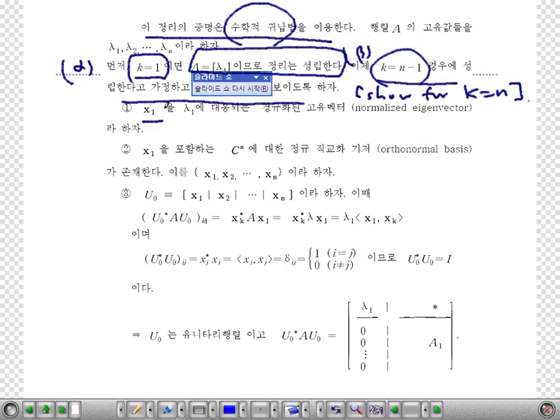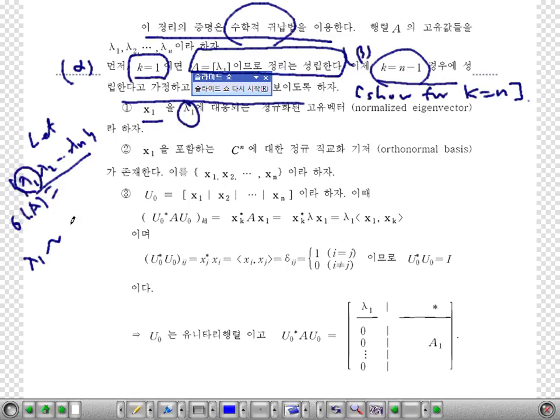We start with the first eigenvalue. Let lambda 1, lambda 2, up to lambda n be the set of eigenvalues of A. Then we just give an ordering here, so let's have these ordered eigenvalues of A. Let's start with the first eigenvalue of A. Then we can find an eigenvector.